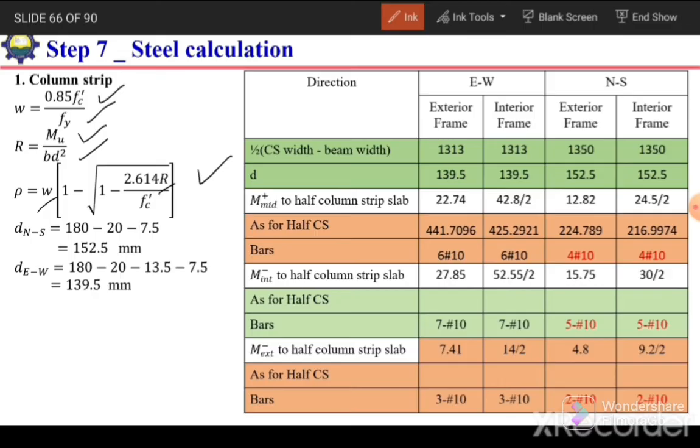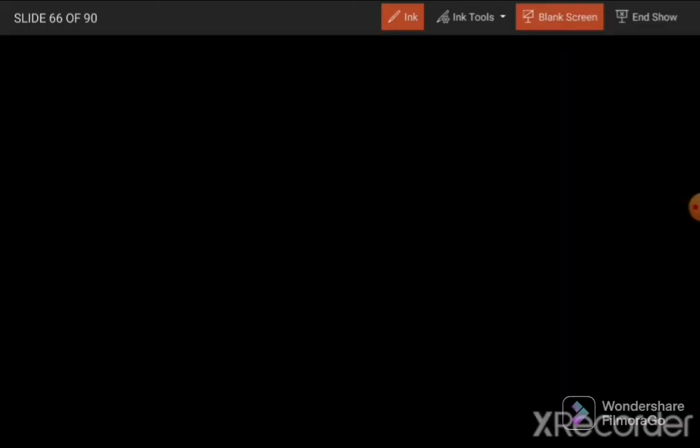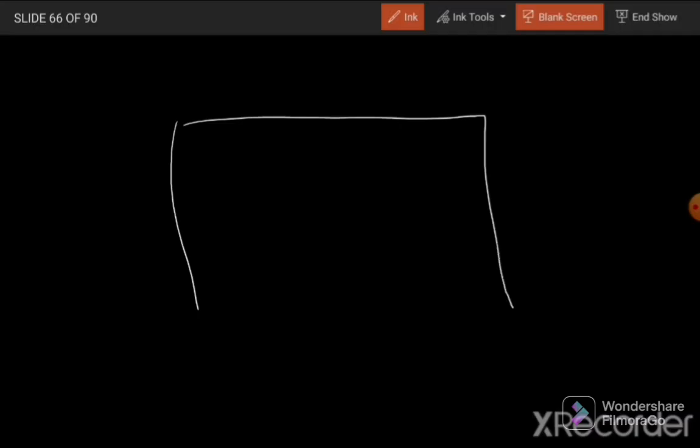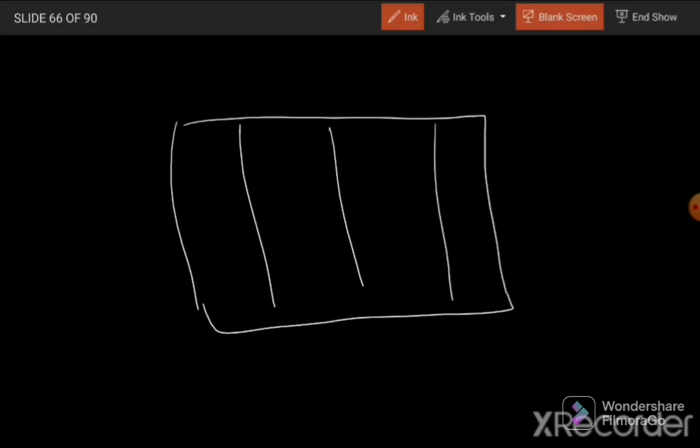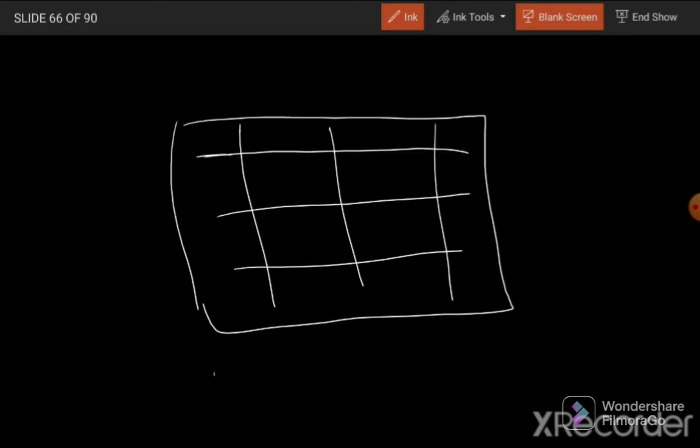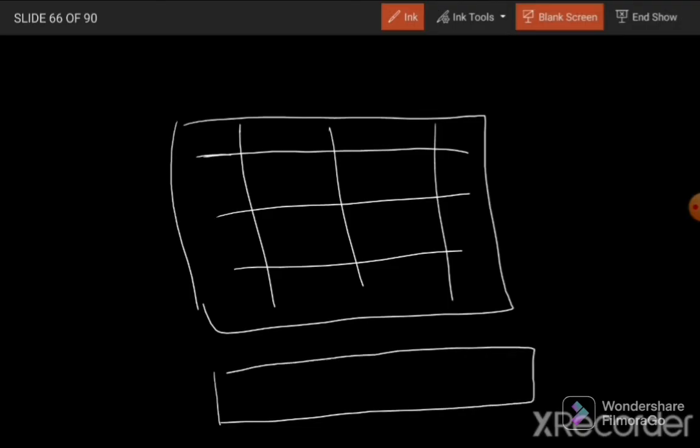But here we also have the effective depth of reinforcement in the north-south direction and the east-west direction. So first we need to decide in which direction we will provide the reinforcement first. For example, if this is our panel, we provide the reinforcement in this direction, the north-south direction, first, and then we provide the reinforcement in this direction. I am talking about the bottom reinforcement, and if I draw its section, it will be like this.